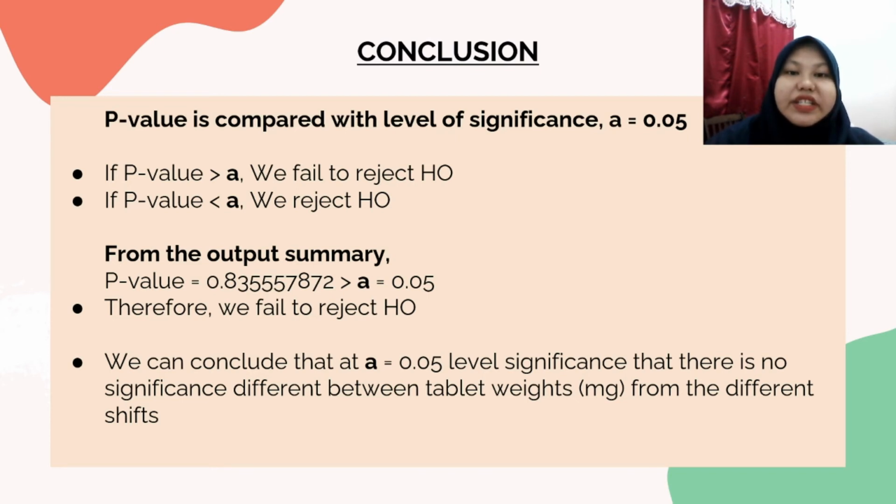From the output summary, the p-value is equal to 0.83555787, which is greater than alpha 0.05. Therefore, we fail to reject H0. We can conclude that at alpha 0.05 level of significance, there is no significant difference between tablet weight from the different shifts.